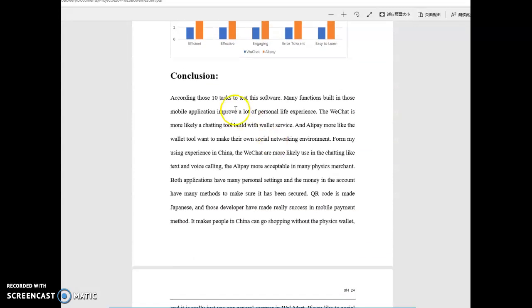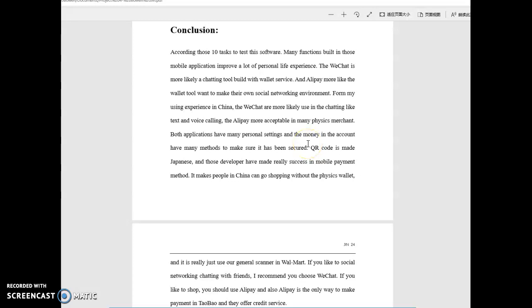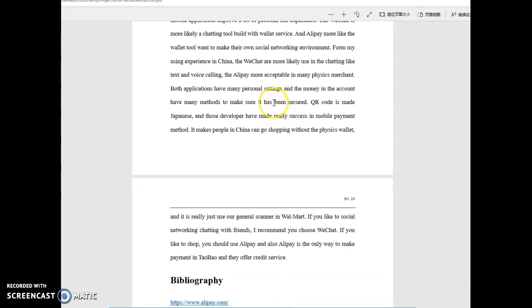According to the 10 tasks to test this software, many functions built into those mobile applications improve a lot of personal life experience. The WeChat is more like a chatting tool built with a wallet service, and the Alipay is more like a wallet tool that wants to make its own social networking environment. From my experience in China, WeChat is often used for chatting, like text or voice calling, and Alipay is more acceptable on many physical machines, and people use it more for money transfers.